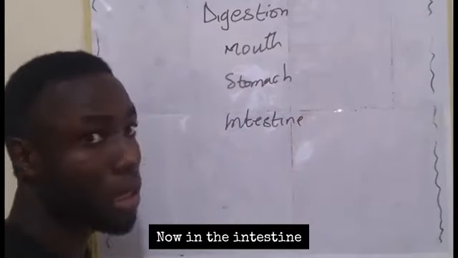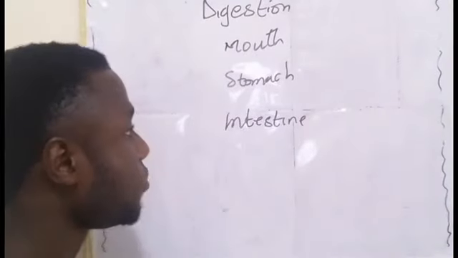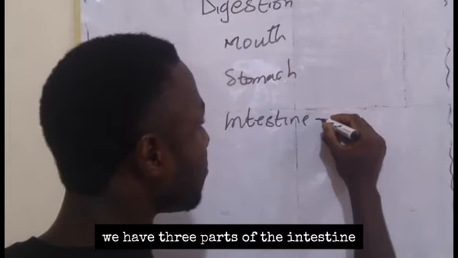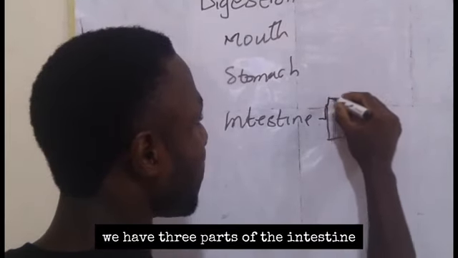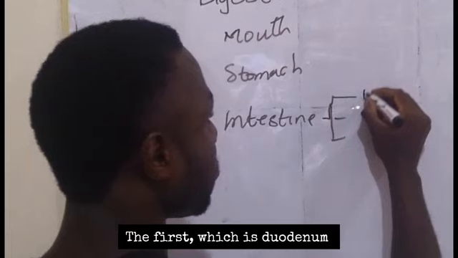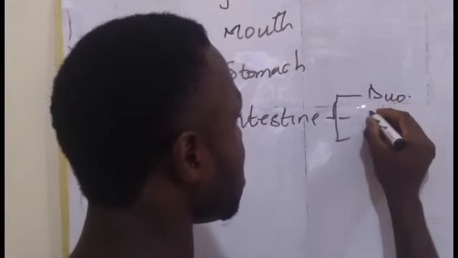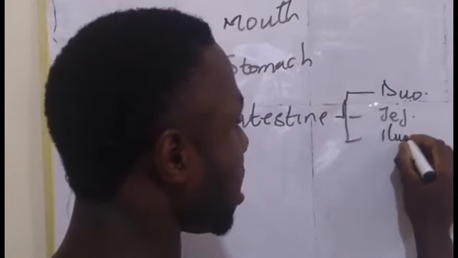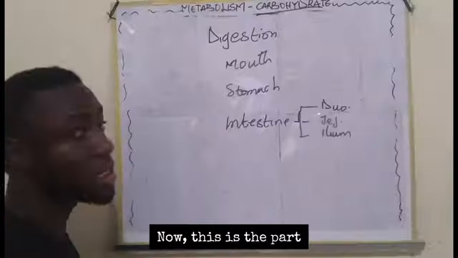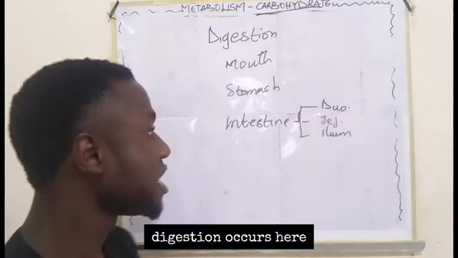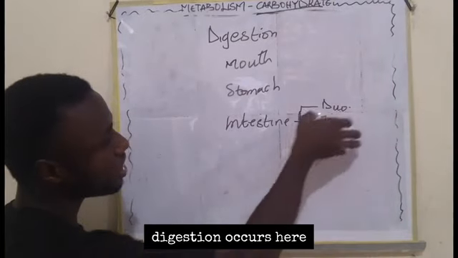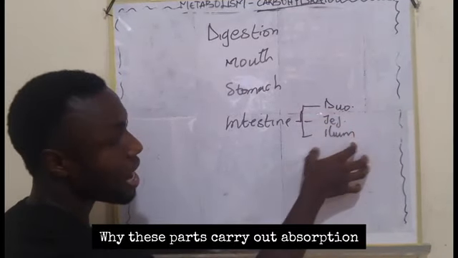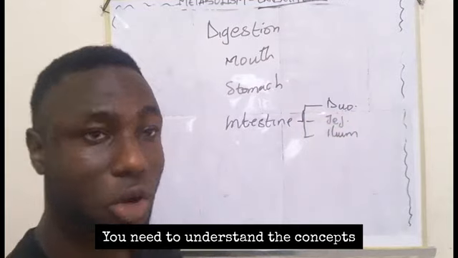Now in the intestine, I will still divide it further. The intestine has three parts: the duodenum, the jejunum, and the third, which is what? Ileum. Now this is the part where majorly digestion occurs here, while these parts carry out absorption. You need to understand the concept.